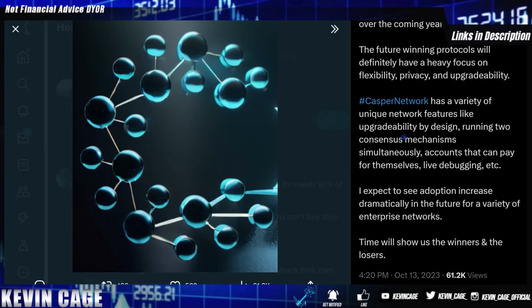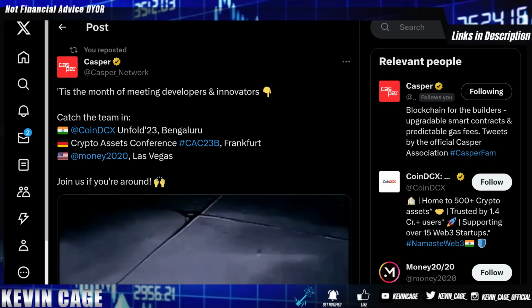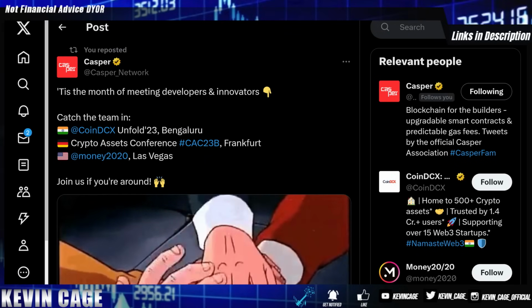And Casper has a lot of features that are only unique to this layer 1 network that a lot of other organizations will try to follow, but Casper actually built it from their design from the ground up. True upgradability by design. You can run 2 consensus mechanisms simultaneously, accounts that can pay for themselves, and then live debugging of smart contracts. We can see Casper is going to be at a few crypto events at different conferences